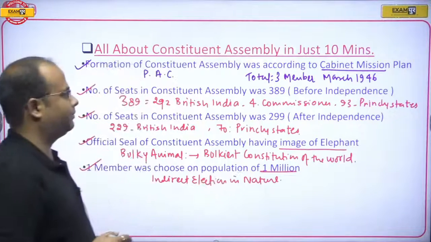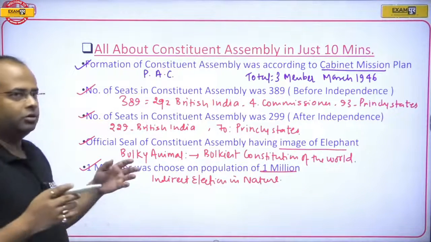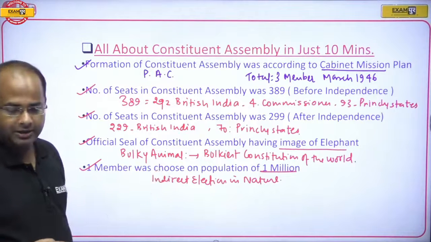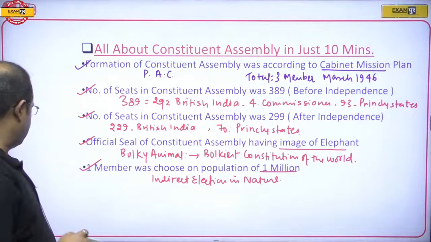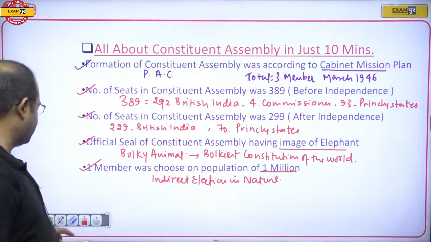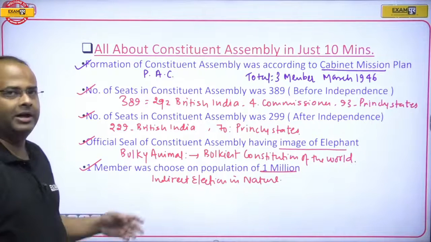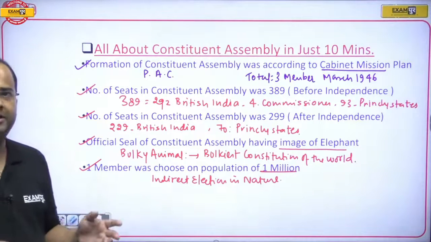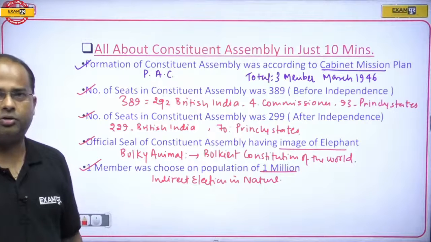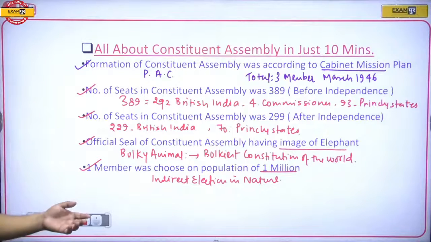So therefore the elephant might be chosen. So these are the important facts regarding the Constituent Assembly. Now, if I talk about some other facts of this Constituent Assembly, and before I rub this thing, please take a screenshot. You can take the screenshot, or better, you can note down the things.